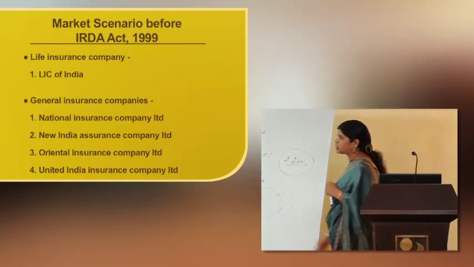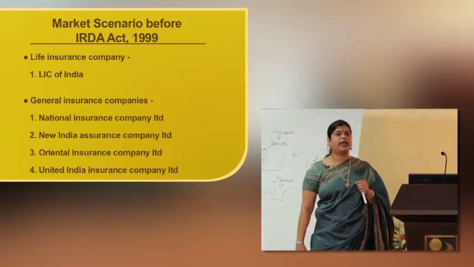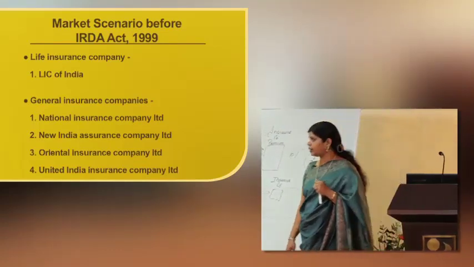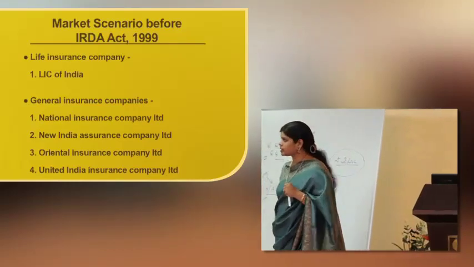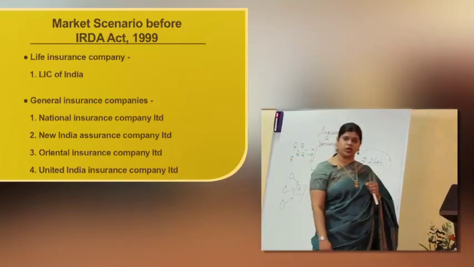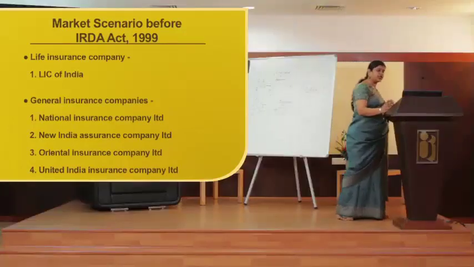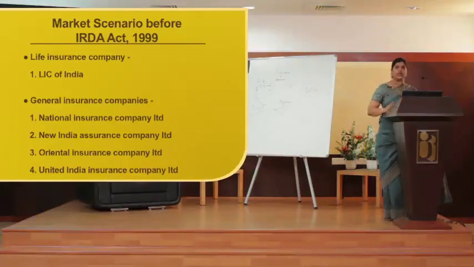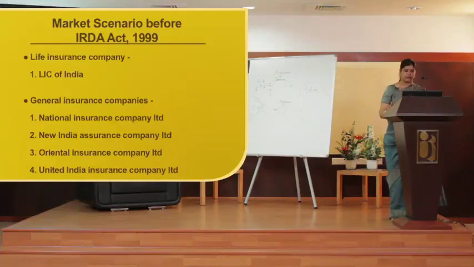One was life insurance. Under life insurance, we had LIC, Life Insurance Corporation of India, and under general insurance, as we said, there were 4 nationalized insurance companies, which were National Insurance Company Limited, New India Assurance Company Limited, Oriental Insurance Company Limited, and United India Insurance Company Limited.